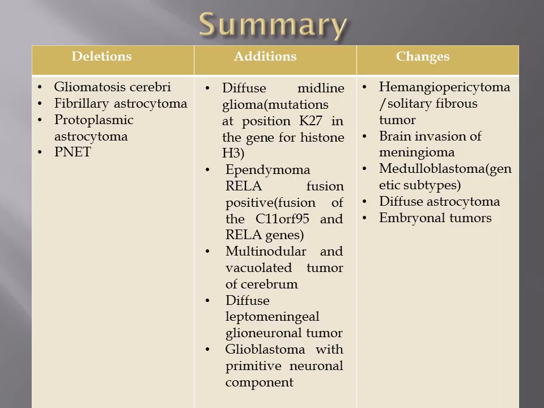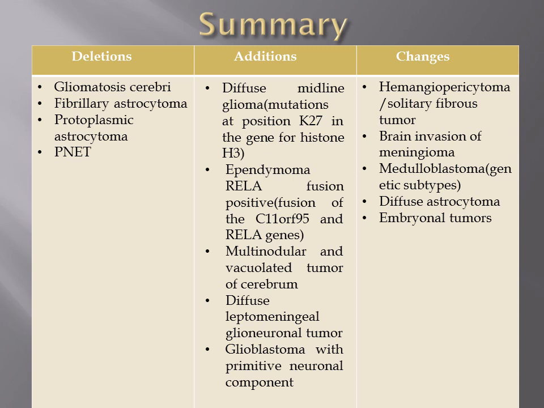And this is my summary of additions, deletions, and changes. What got deleted? Gliomatosis cerebri is now a pattern, and fibrillary astrocytoma and protoplasmic astrocytoma, we can forget those terms. Then coming to additions: diffuse midline glioma, as I have already described. It can involve any midline structure, not only the pons.